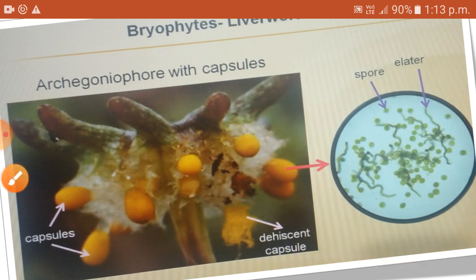That's all for today. We will continue with the next part. Based on the morphology, we have divided bryophytes traditionally into 3, as I have told in the introduction. Liverworts we have finished, and tomorrow we will see the second part, that is hornworts.